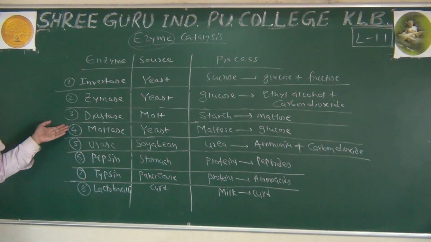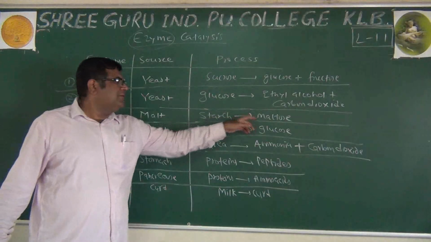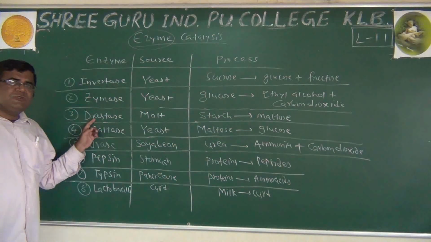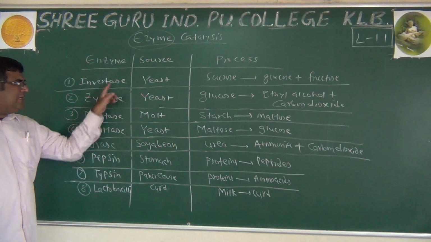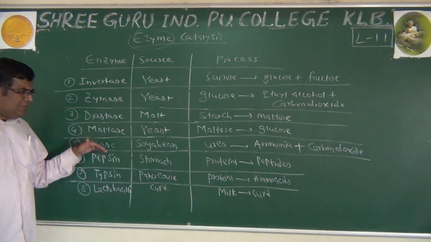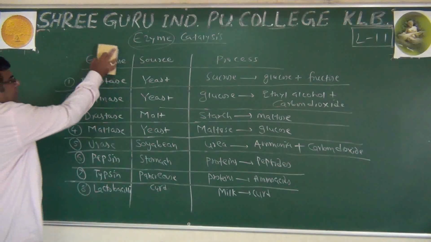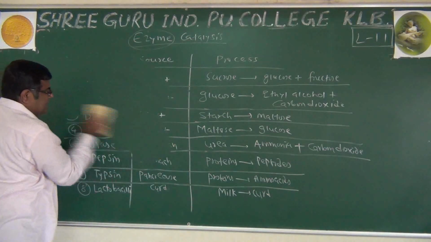A question can be asked for 1 mark. In the conversion of starch to maltose, which enzyme is used? You should remember this: diastase. ASE is the suffix used in most of the enzymes. So this is about the examples of enzyme catalysis.